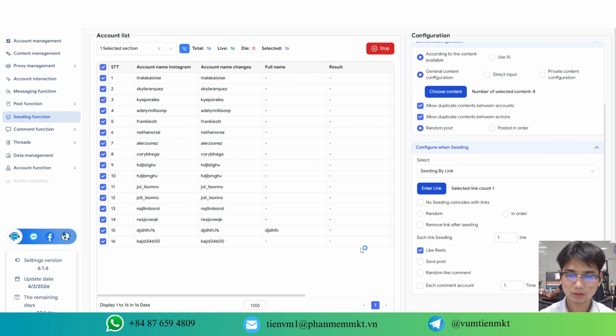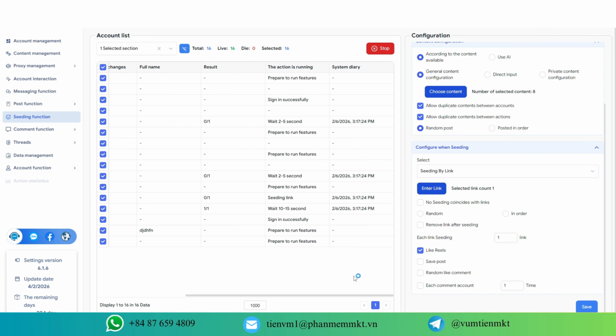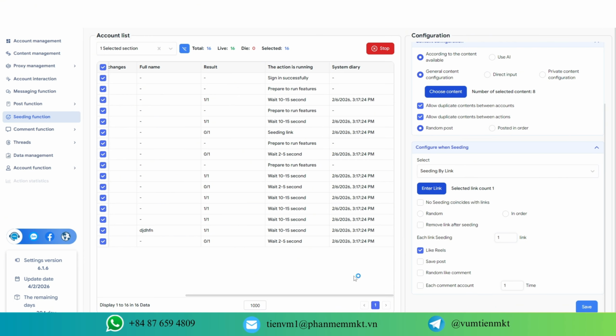This is especially powerful if you're doing marketing, selling products, running affiliate offers, or growing brand accounts. Instead of waiting for engagement, you create it. Instead of hoping for reach, you trigger it. If you want to scale Instagram engagement without doing everything manually, this is the system you need.